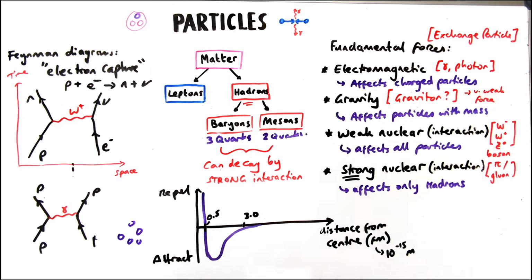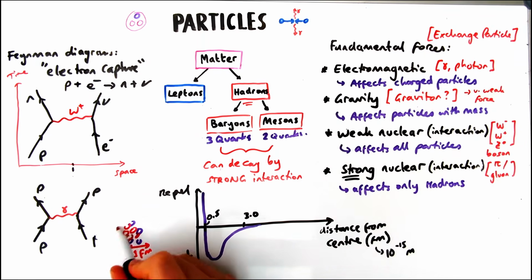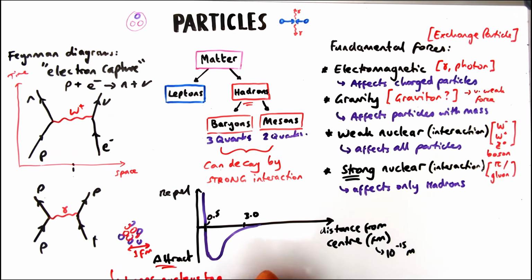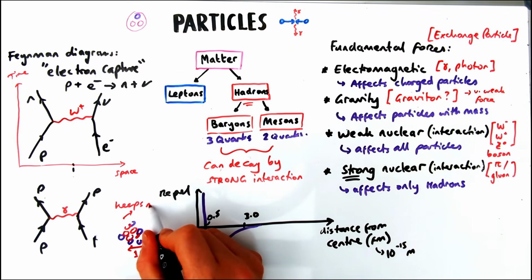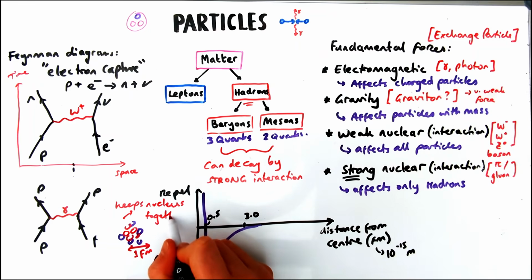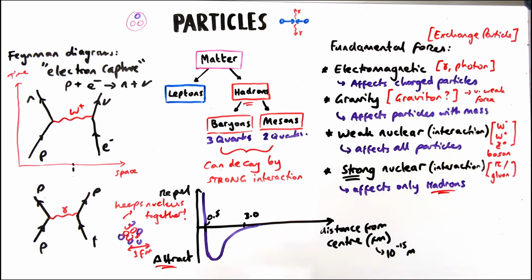So if you ever wondered why protons are held together with the neutrons in the nucleus, why don't they repel, it's because for those very, very small distances, the strong nuclear force is attractive. Now, you might be asking, well, what about the electromagnetic or the electrostatic force? Well, we're going to come to that in a second. But don't forget, the strong nuclear force is responsible for keeping the nucleus together.